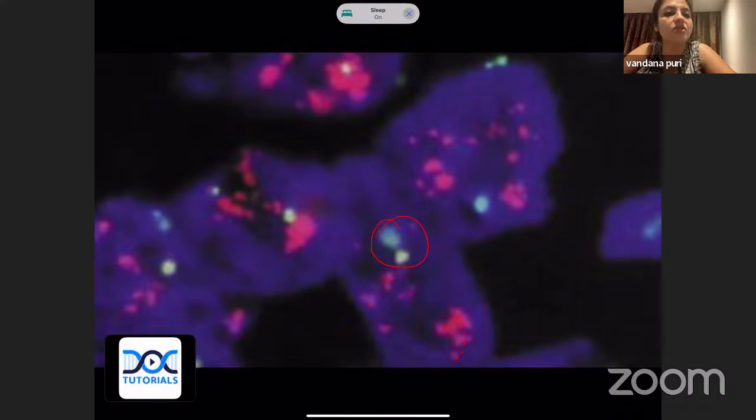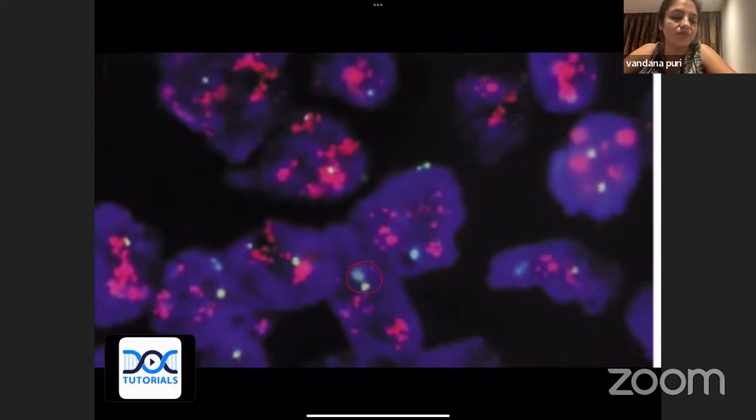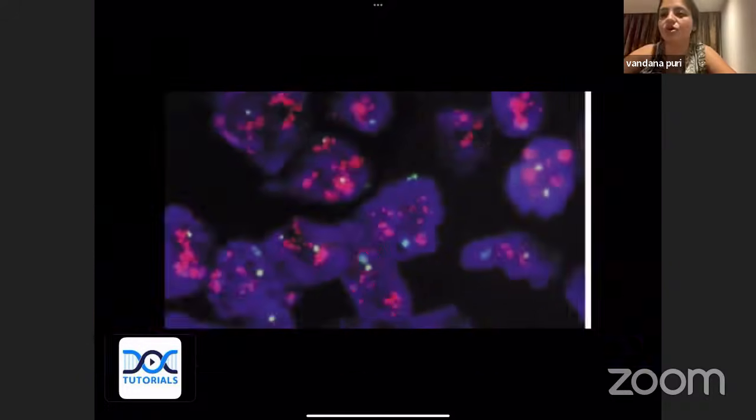Okay, so अगर 1 copy of CEP17, centromere probe of 17 ले रहे हो, तो you should have more than 2.2 copies per 1 centromeric probe. समझ में आई? Otherwise, you will not call it an amplification. That is why I purposely gave this question to make you understand this. Okay, right? So that is your amplification. Only 1 or 2 signals देखकर amplification नहीं बनाना है. Okay, so that's an important point.